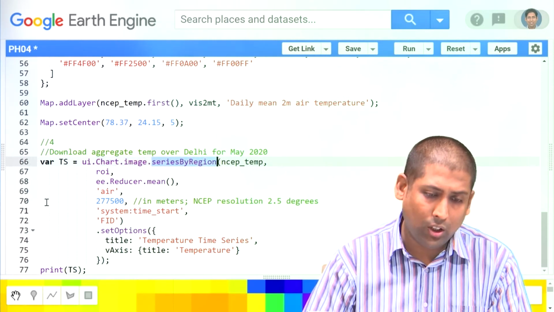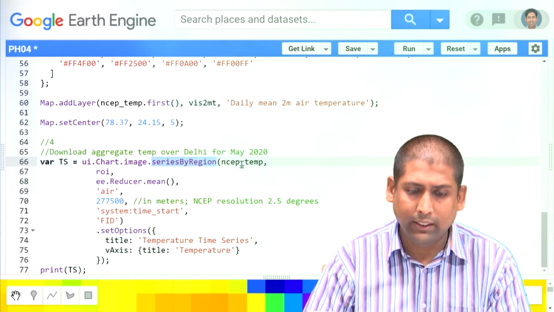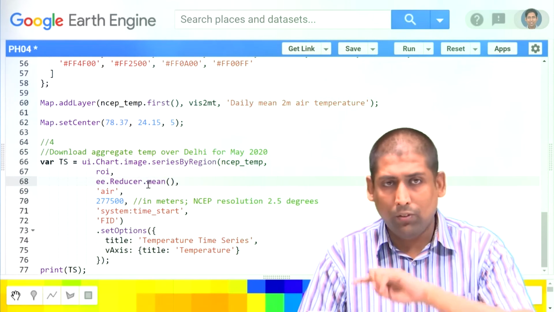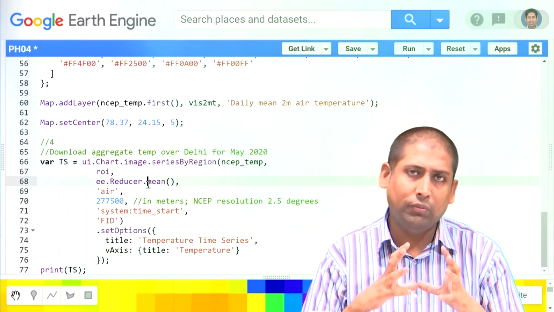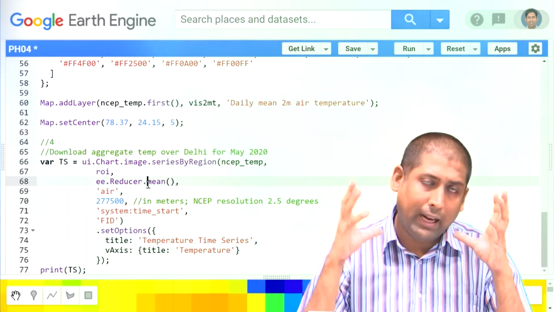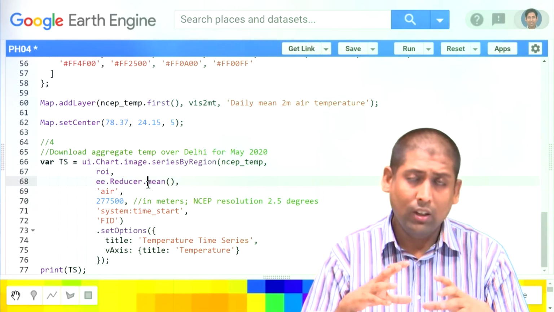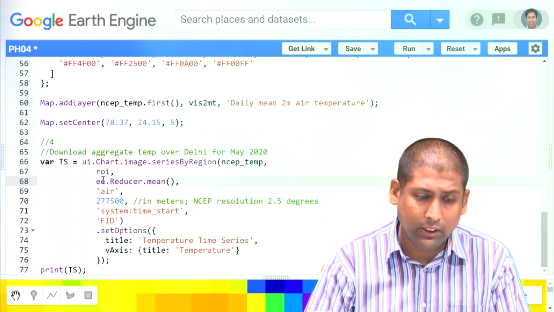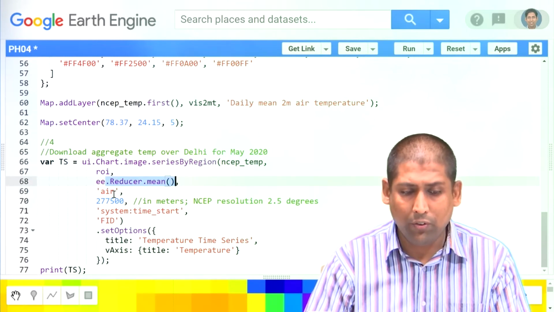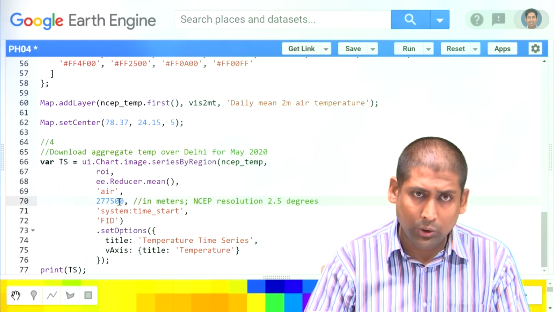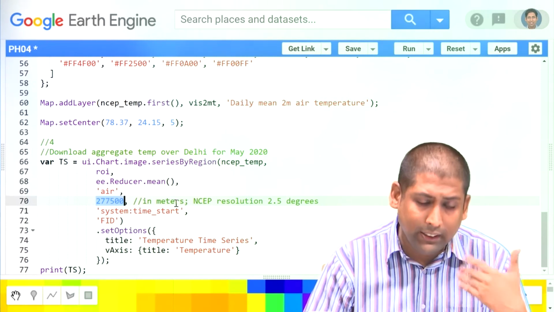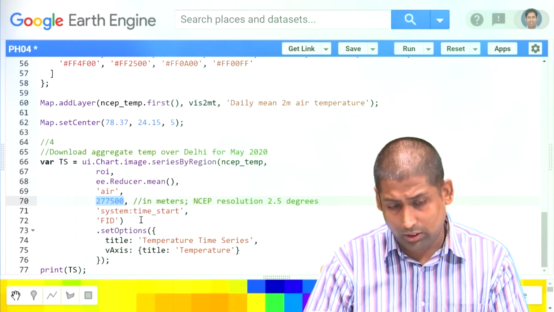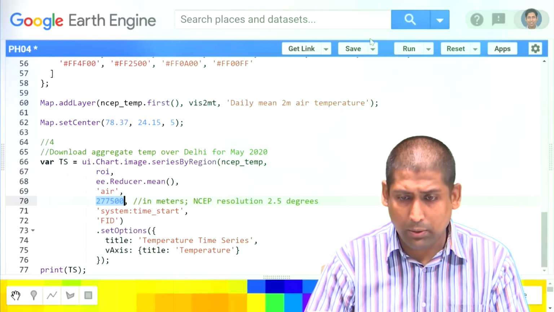This function is called series by region, where I specify the images, I specify my region of interest, and I specify what kind of reducer or aggregation technique I want, whether I want the maximum temperature in Delhi, the minimum, or the mean temperature over Delhi. That is using this reducer. I specify what variable I want, what the resolution is. This is basically 2.5 degrees in meters, and these are some other parameters that I need to specify.